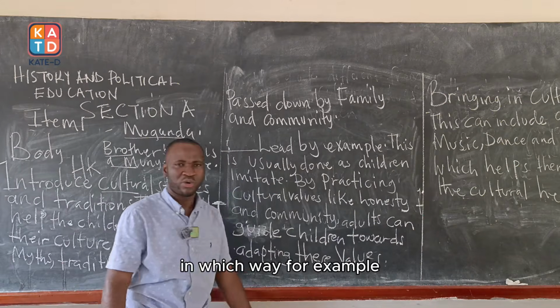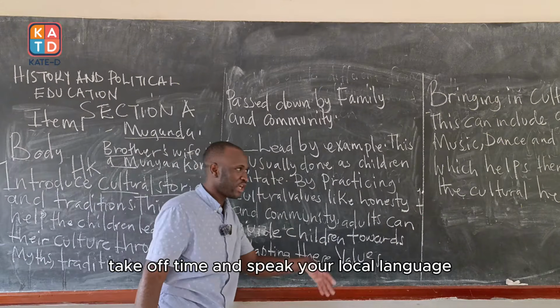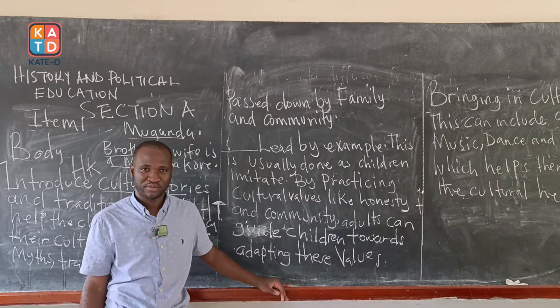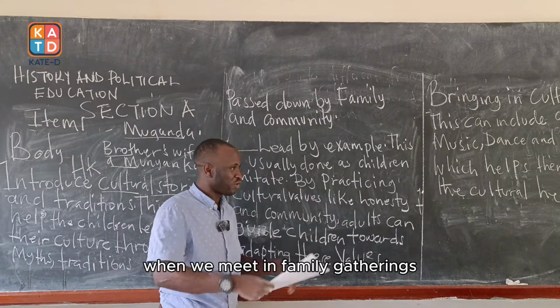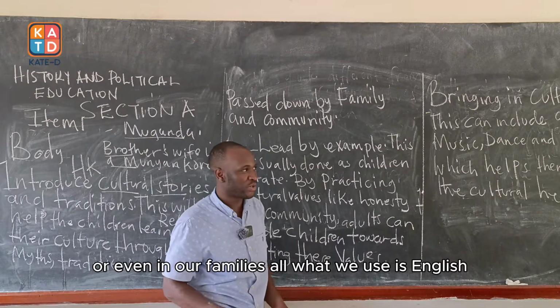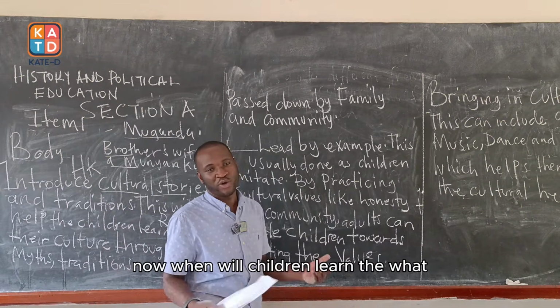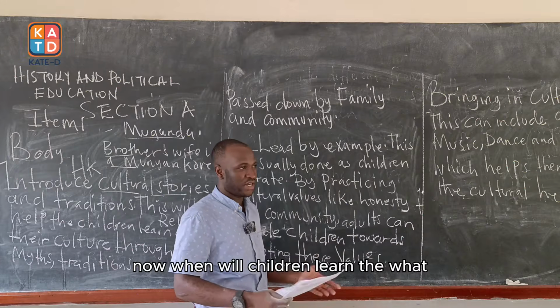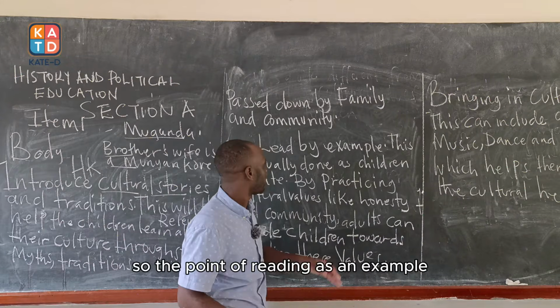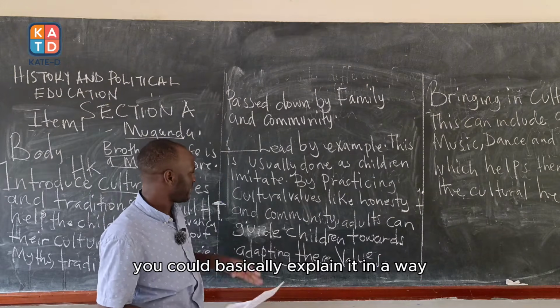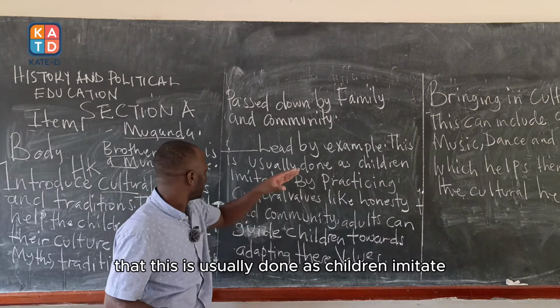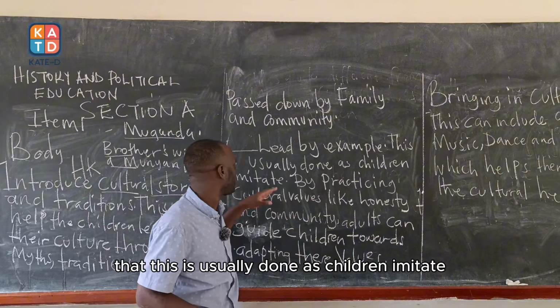For example, take time and speak your local language. But nowadays when we meet in family gatherings or even in our families, all we use is English. Now, when will children learn their language? So, the point of leading by example, you could explain it in a way that this is usually done as children imitate.